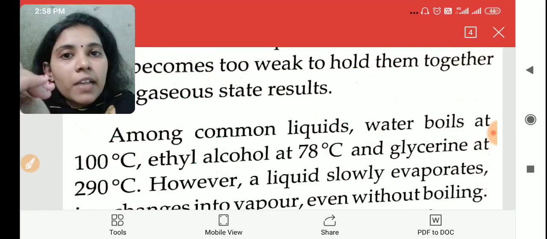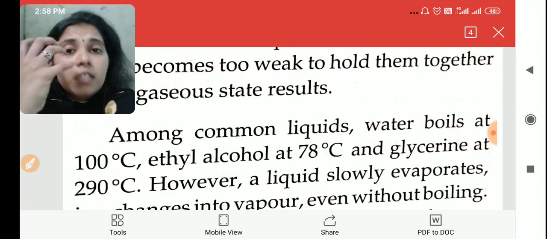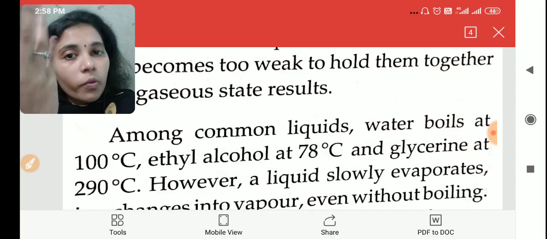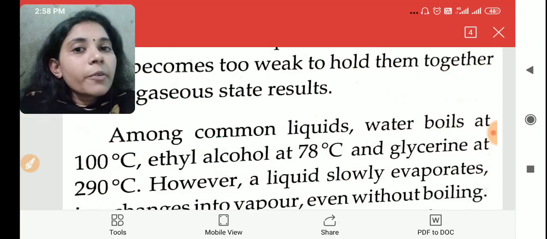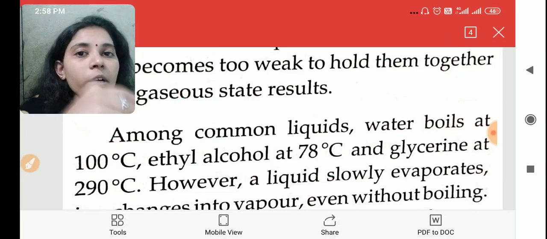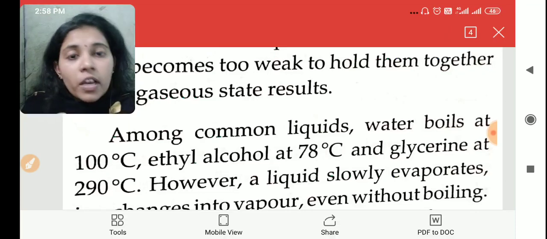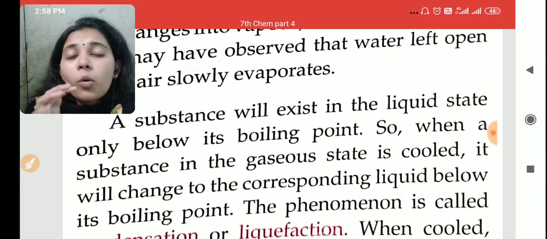At that temperature, the liquid will change to vapor or gas. And how can we return that gas back to liquid? By cooling. The process of cooling a gas into liquid is called condensation. Another name is liquefaction.